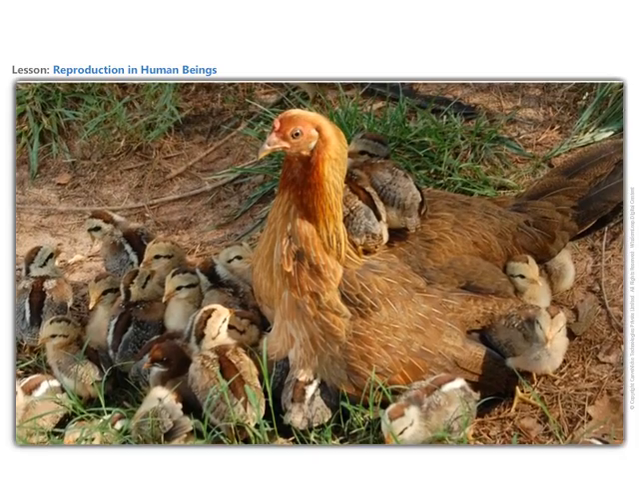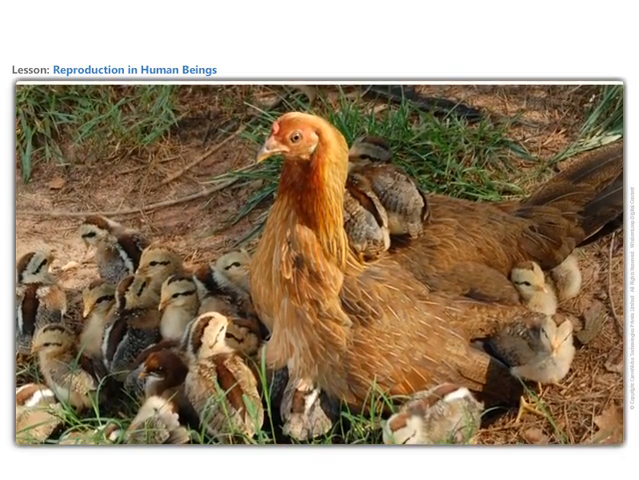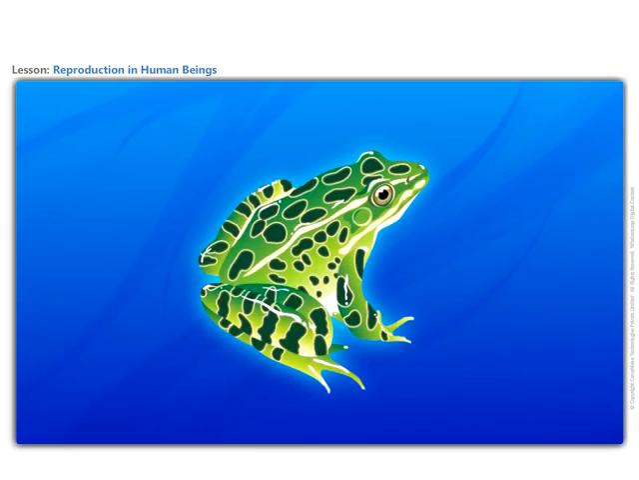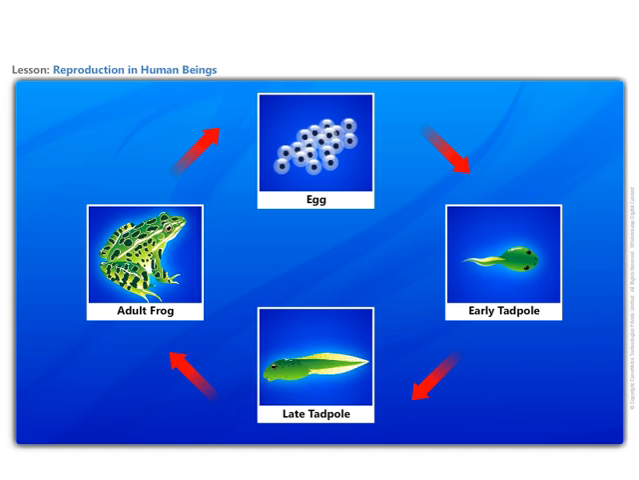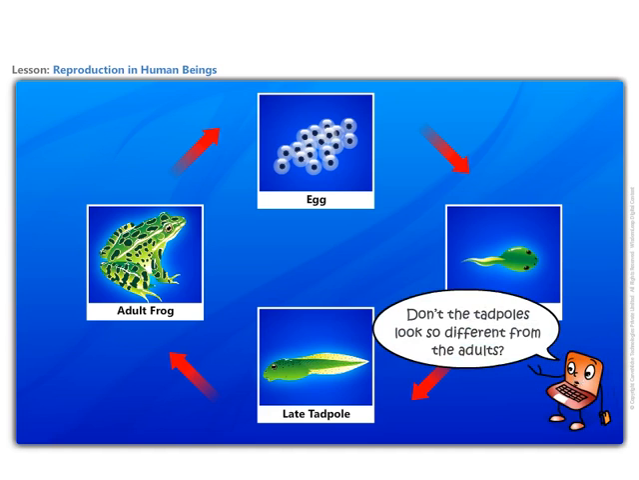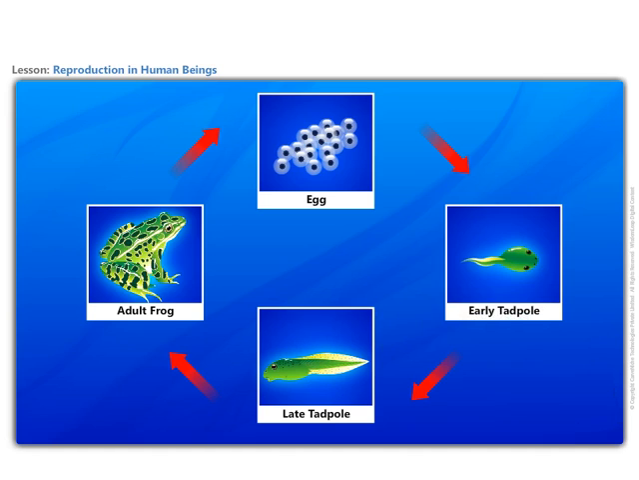In some animals, the young ones may look very different from the adults. Frog is another such example. Observe the different stages of frog starting from the egg to the adult stage. We find that there are three distinct stages, that is, egg, tadpole, adult. Don't the tadpoles look so different from the adults? Can you imagine that these tadpoles would someday become frogs?